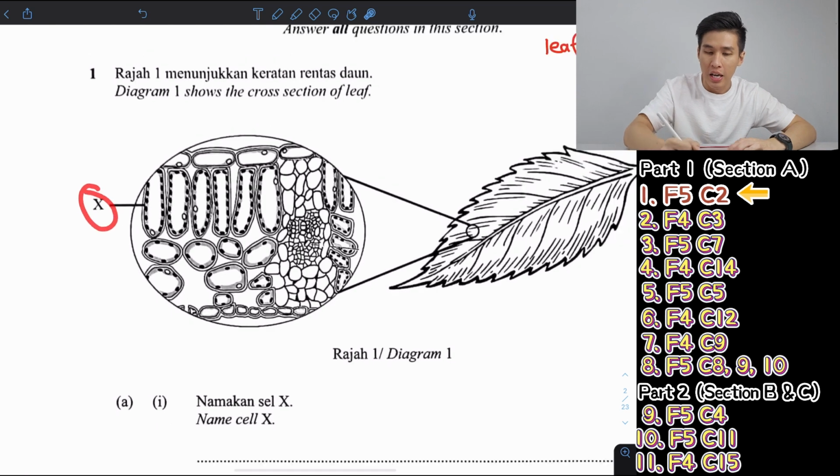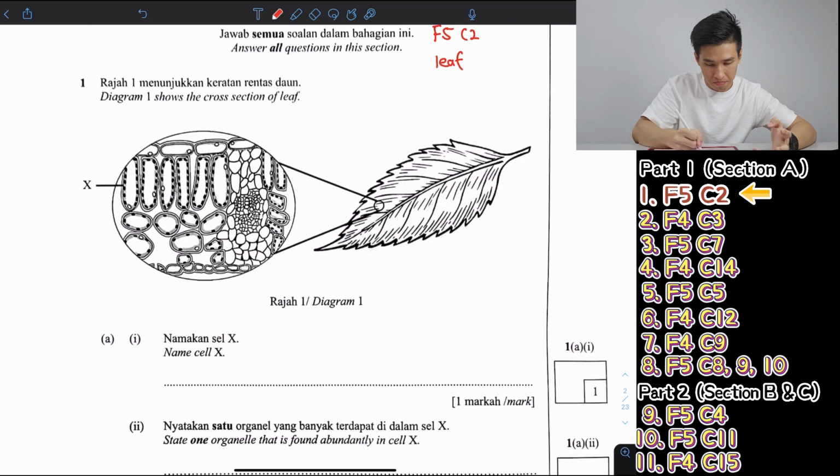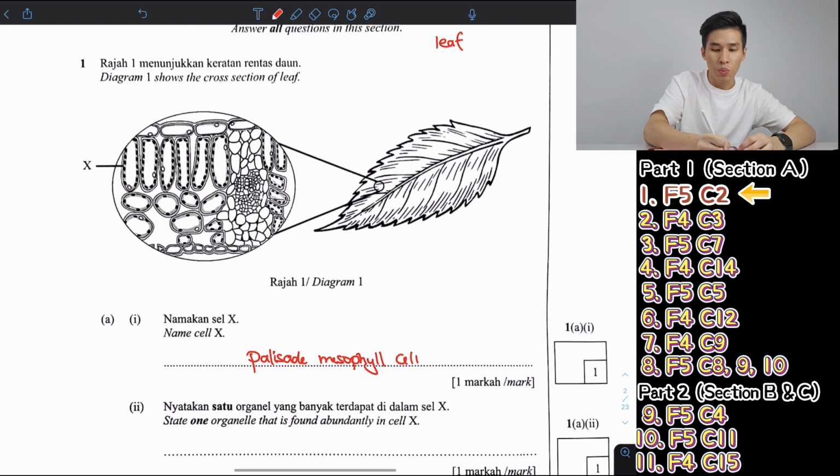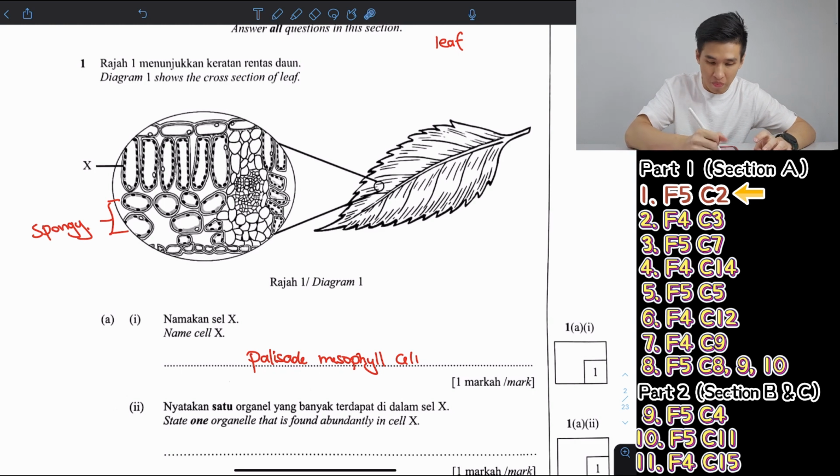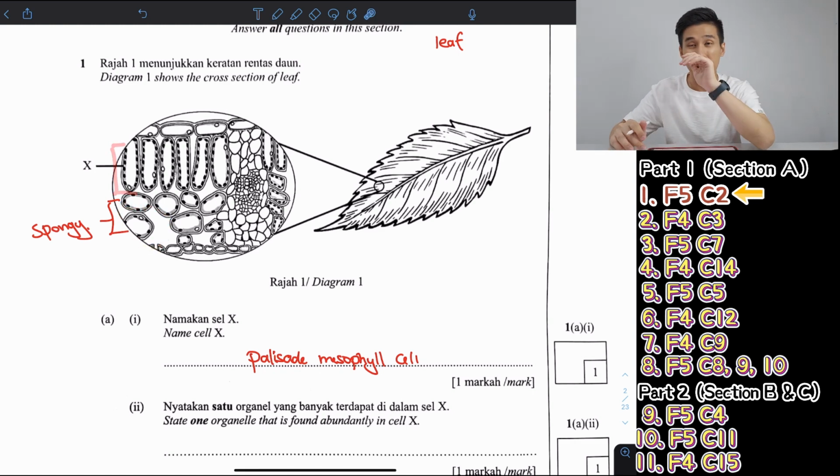So the X one, this one, is called palisade mesophyll cell. Don't forget the cell. And then this one will be the spongy mesophyll cell. So spongy, they're like a sponge like that. Okay. Now for X, like this palisade, now how do I remember the name of this cell?